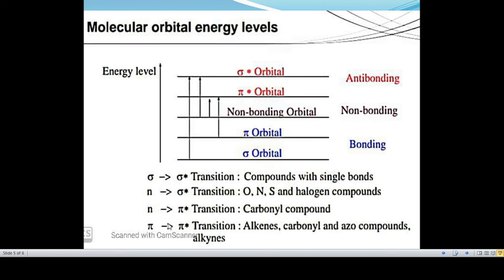Now, the last transition is n to pi star transition. In this type of transition, an electron of an unshared electron pair on a heteroatom gets excited to a pi star antibonding orbital, and this type of transition requires the least amount of energy out of all transitions we have discussed earlier.